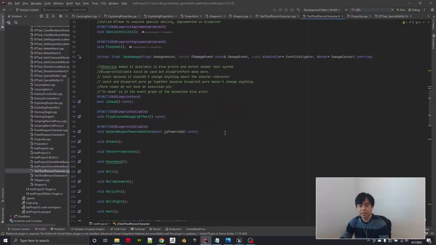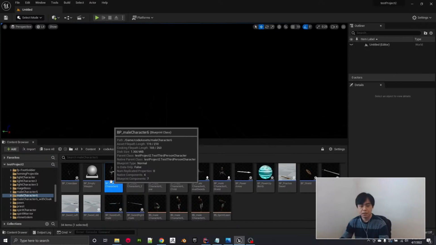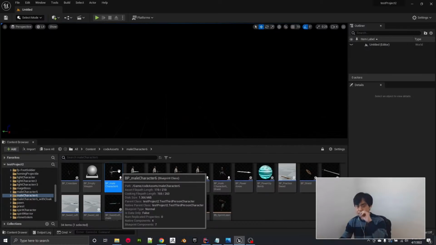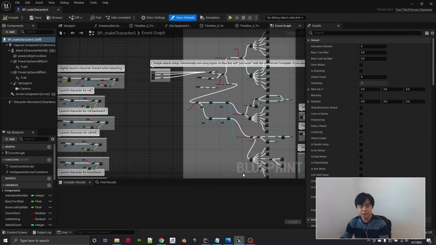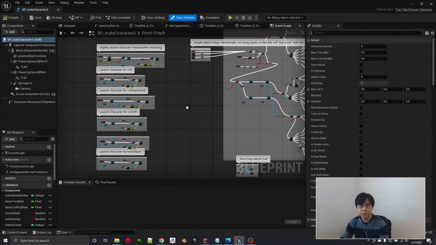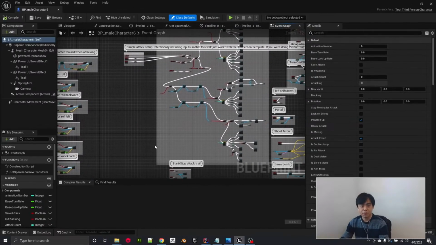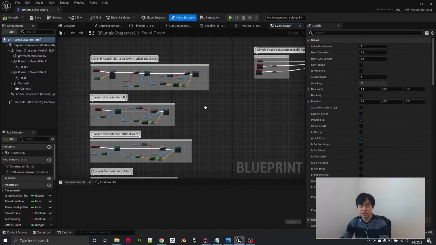But then I take that blueprint C++ class, and I'll create a child class, a blueprint child class, off of that. So let me open this. This is where the blueprint logic comes in handy. I was scared to use blueprints at first, because I couldn't organize it in a way that made sense.